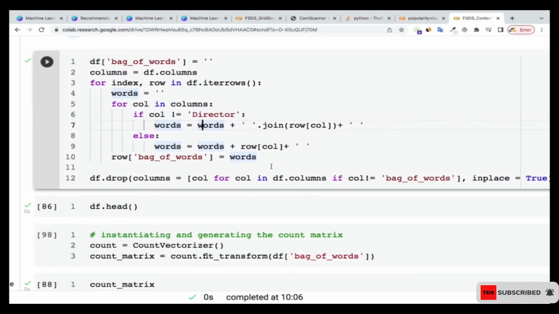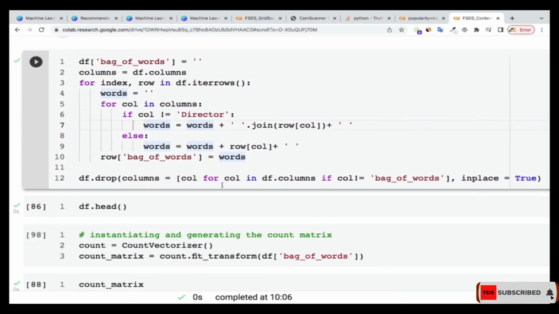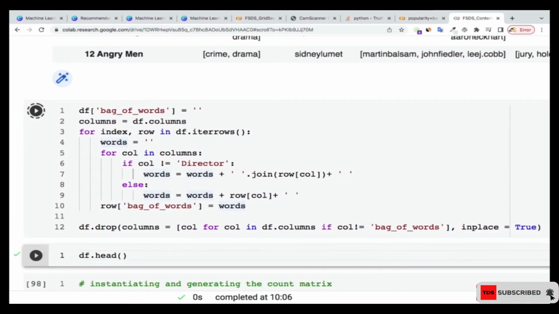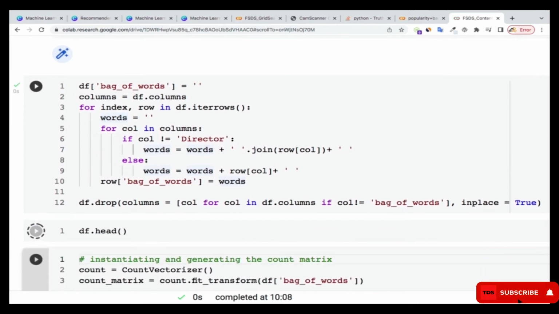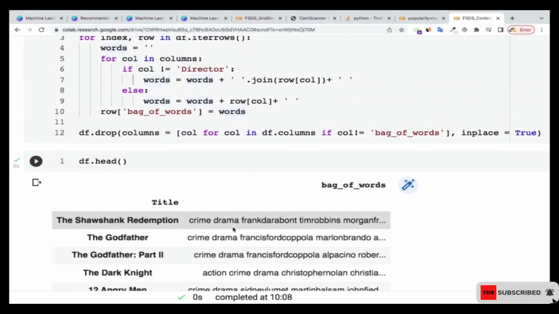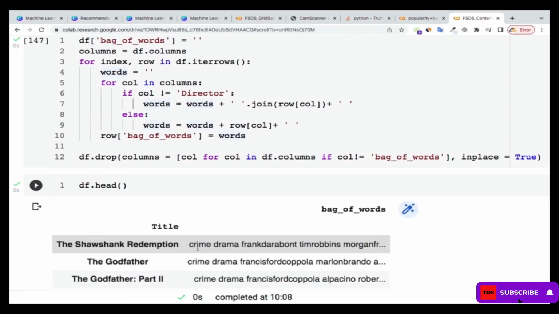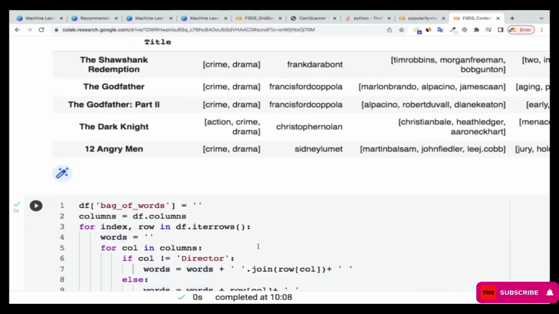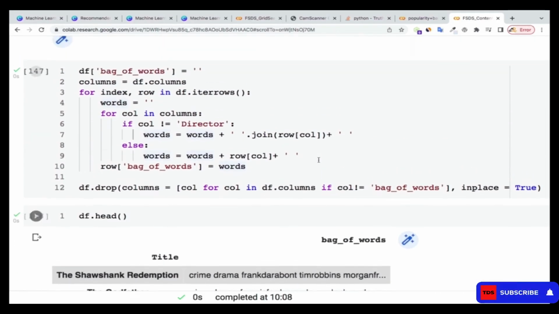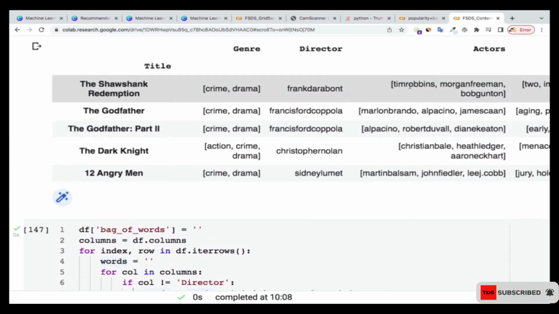Finally, I'm going to drop all the columns, because I don't need them. I've already put all of them together. Let me run this so that you get to see what we have now. You see that I have only the title and the bag of words column, but this bag of words contains everything. We have crime, drama, which is the genre column, and then the director column starts with Frank Darabont, and then you move to the next, Tim Robbins, Morgan Freeman, Bob Gunton, and so on.